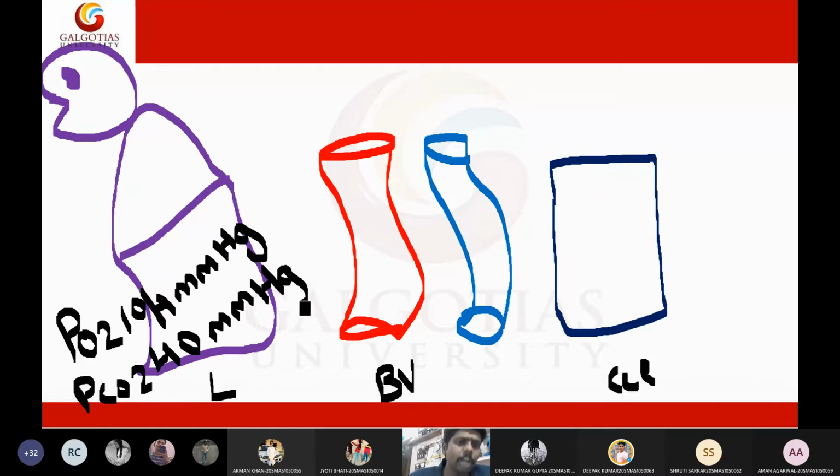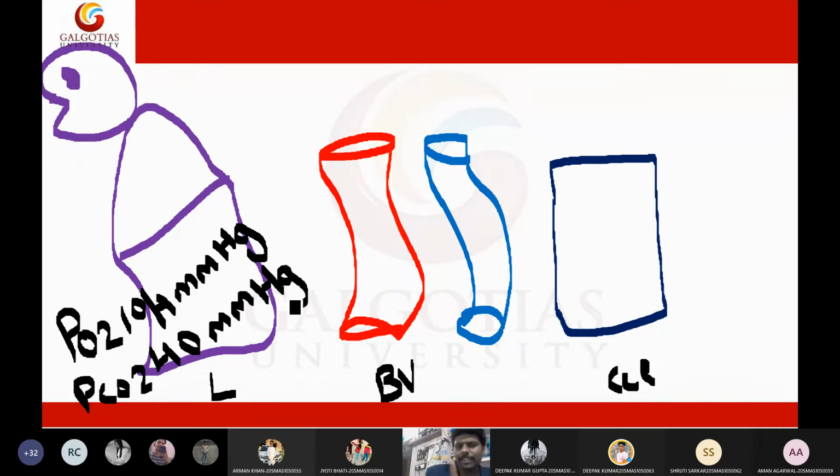So these are the normal pressures of oxygen and carbon dioxide in the atmosphere: oxygen 104 mmHg and carbon dioxide 40 mmHg. Is that clear for everyone?